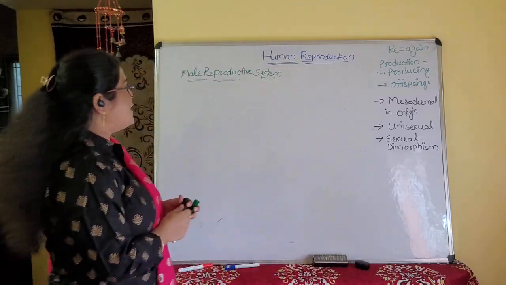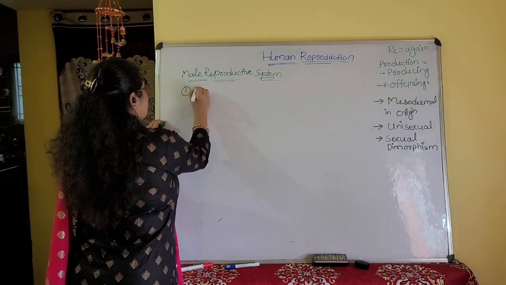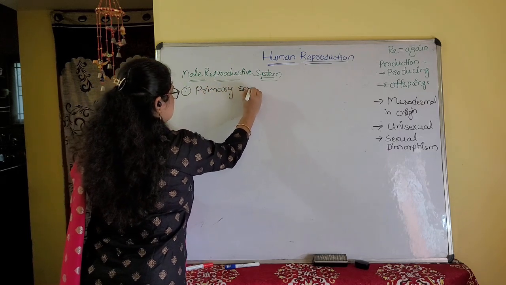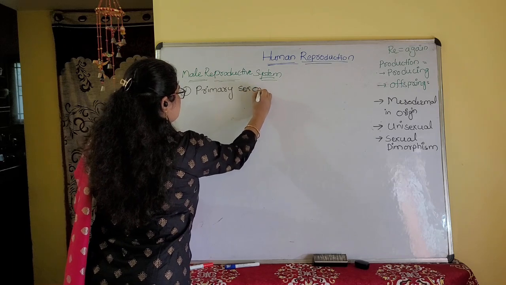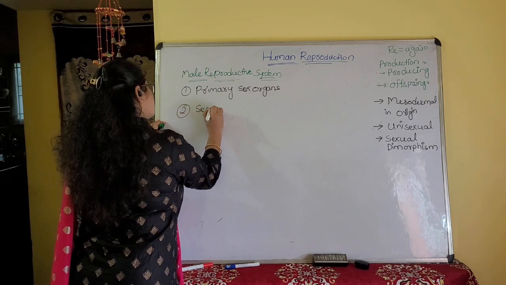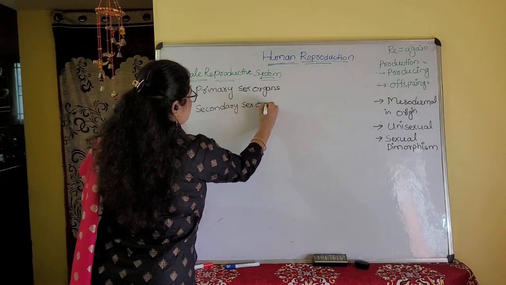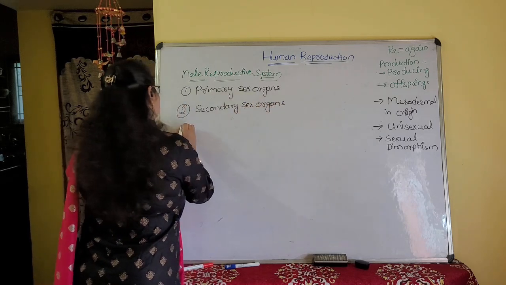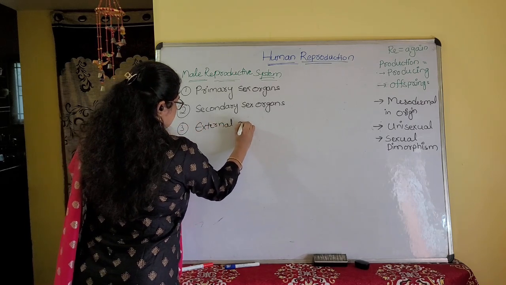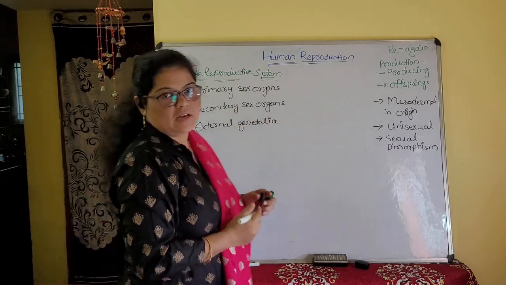So in the male reproductive system, what is present? First, primary sex organs are present. Second, secondary sex organs are present. Then another one, external genitalia, is also present.